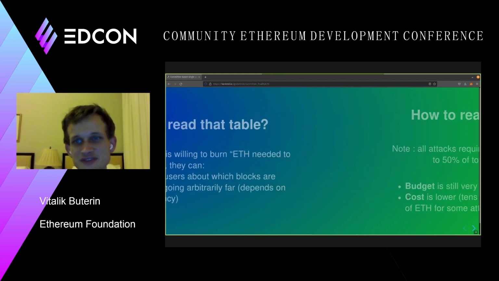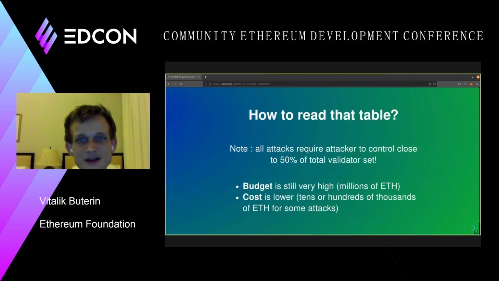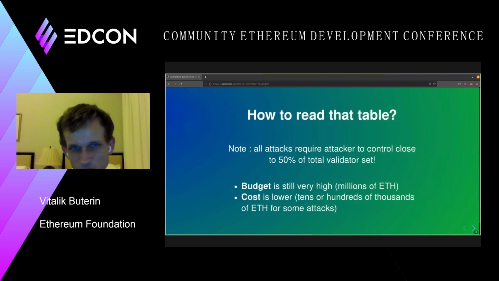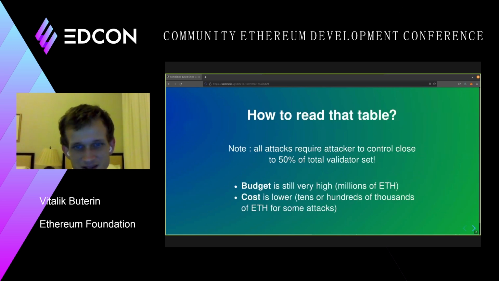The amount of ETH the attacker needs, or the amount of validators the attacker needs to control, is still close to 50% of the entire validator set, because every committee is randomly sampled. And to get more than 50% of a randomly sampled committee, you have to have close to 50% of the total validator set. So the budget is still very high. The amount of validators the attacker needs to control is still very high.